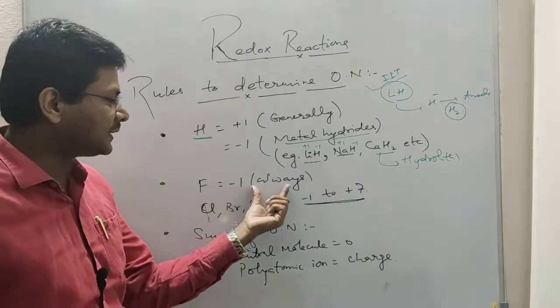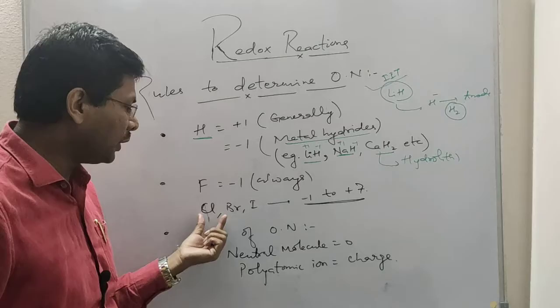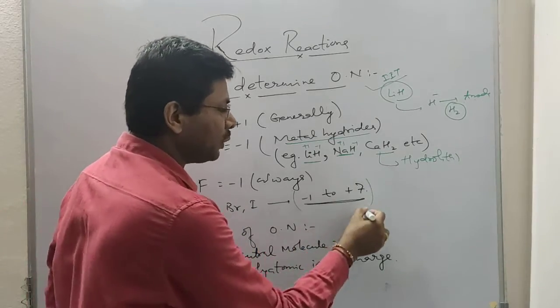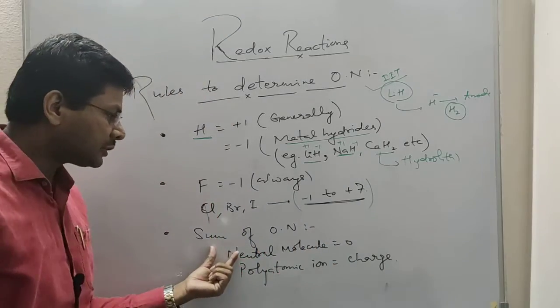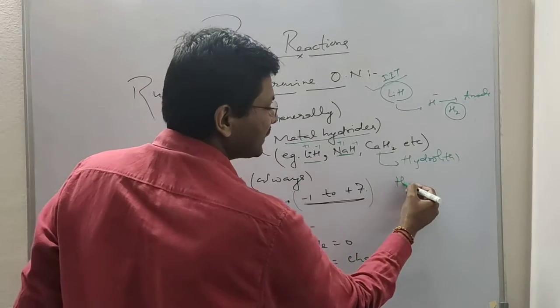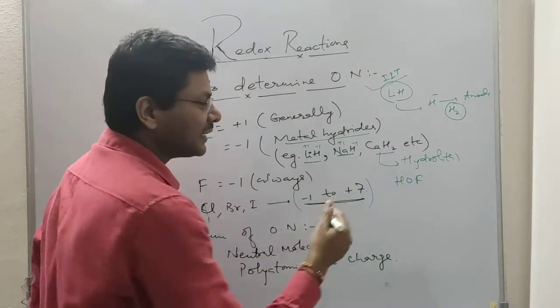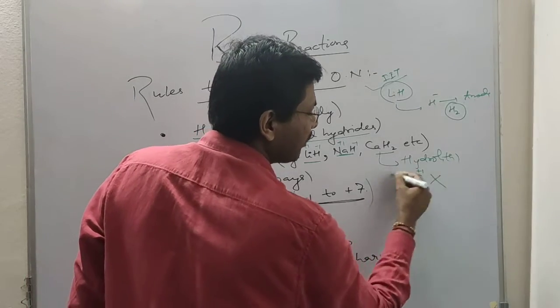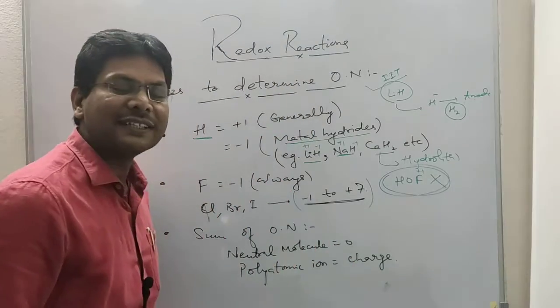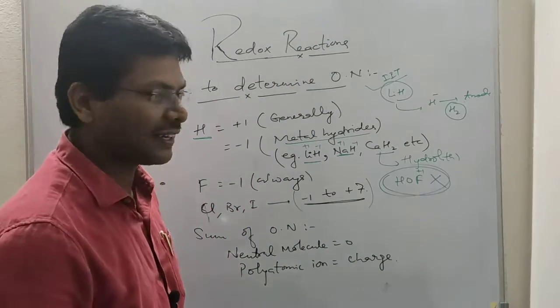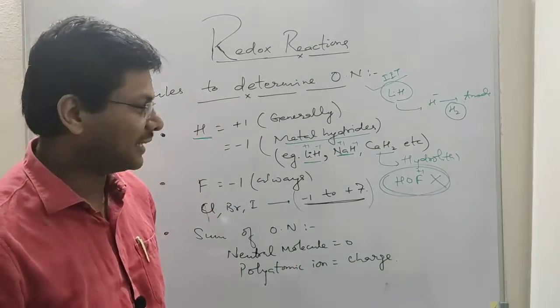Fluorine has an oxidation state of -1 always. Chlorine, bromine, iodine can show -1 to +7. In only one compound, fluorine has a +1 oxidation state, but this compound is unstable. It exists only at a very low temperature, that is -33 degrees Celsius.